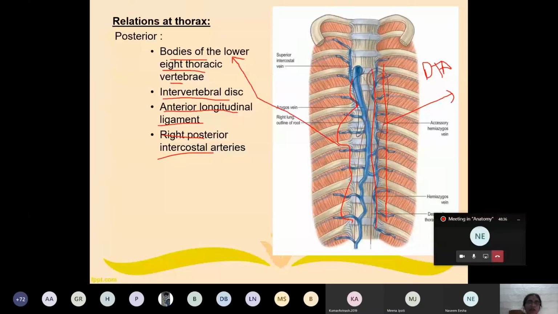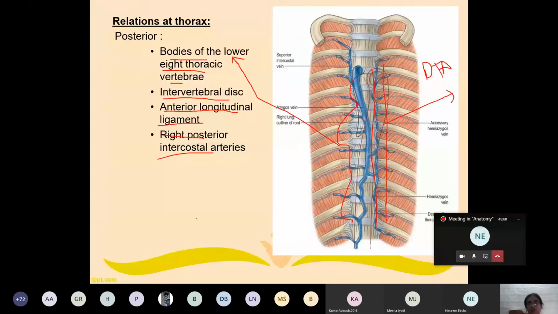Now the left will go to the left side, so it will not be related with the azygous vein. Whereas the right posterior intercostal artery, to enter into the right intercostal spaces, has to pass behind the azygous vein.